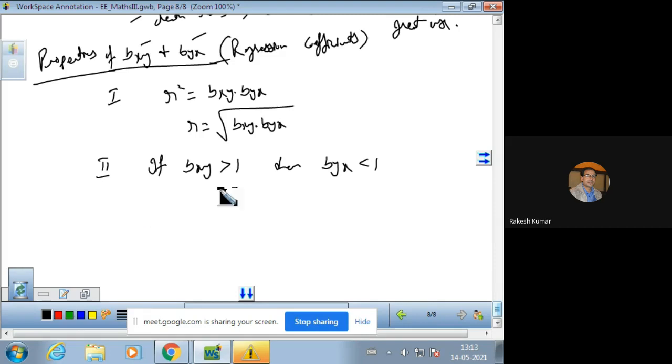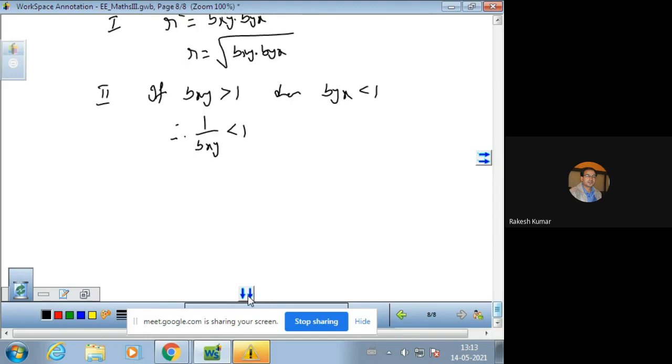We know that if Bxy is greater than 1, therefore 1 upon Bxy will be less than 1, by taking the inverse. Multiply these two. Now we can find the multiplication of Bxy and Byx, and we know that it is equal to r square by the first property.